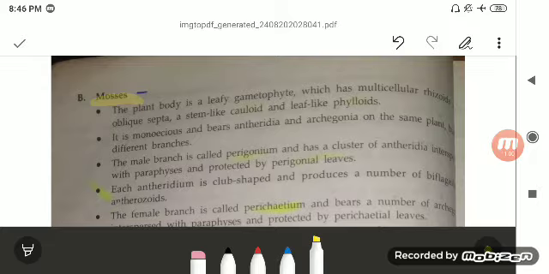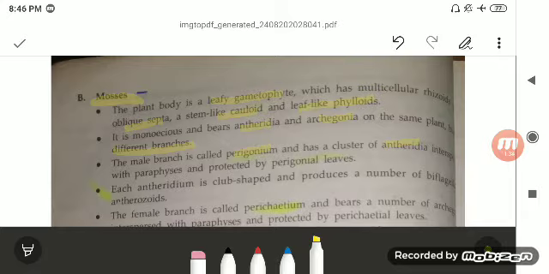The plant body is a leafy gametophyte, which has multicellular rhizoids with oblique septa, a stem-like structure, and leaf-like phyllids. It is monoecious and bears the antheridia and the archegonia on the same plant, meaning they are bisexual, but they are on different branches. The male branch is called the perigonia, and they have a cluster of antheridia, that is, your male gametes.